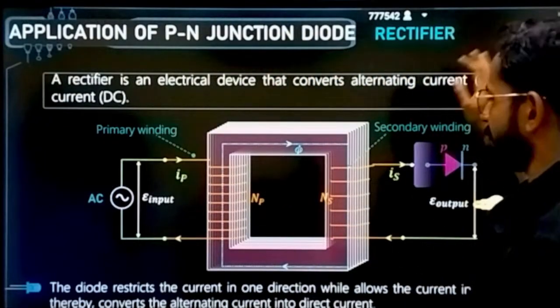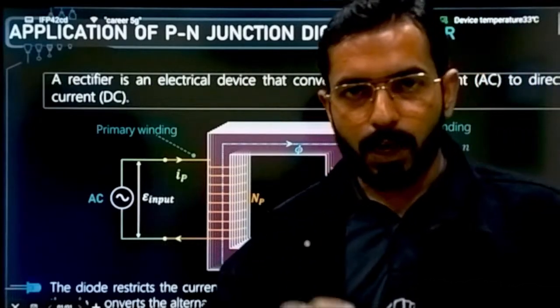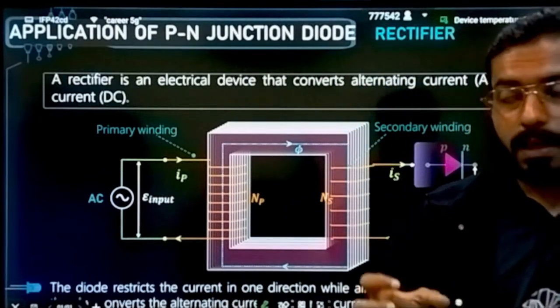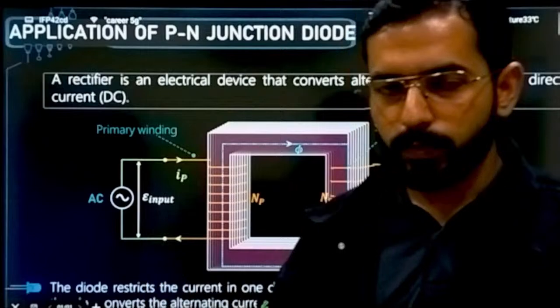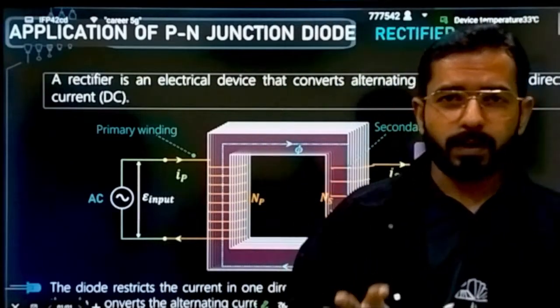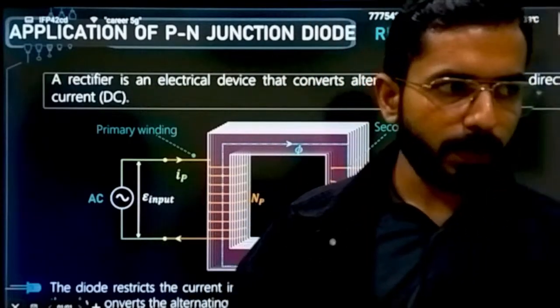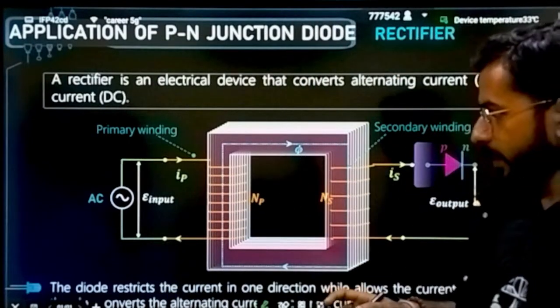I'm again telling you, you have to read it completely. I'm just going to give you the idea of how it actually works and what the things are. You have to understand the symbols of all those things and all the IV characteristics. It's better if you remember the working principle, all these things, for your board perspective, as I've told you. Okay, now let's understand one by one.